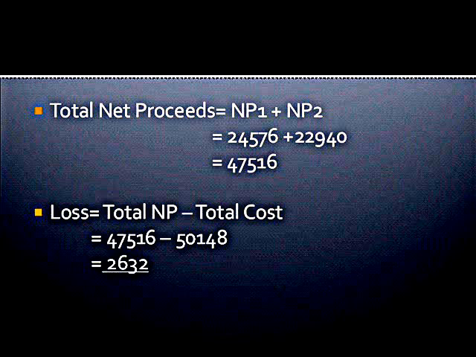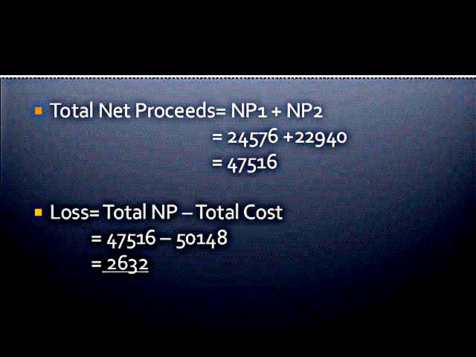After getting the net proceeds, we will now compute for the total net proceeds. Total net proceeds is equal to net proceeds 1 plus net proceeds 2. So 24,576 plus 22,940, we have a total net proceeds equal to 47,516.